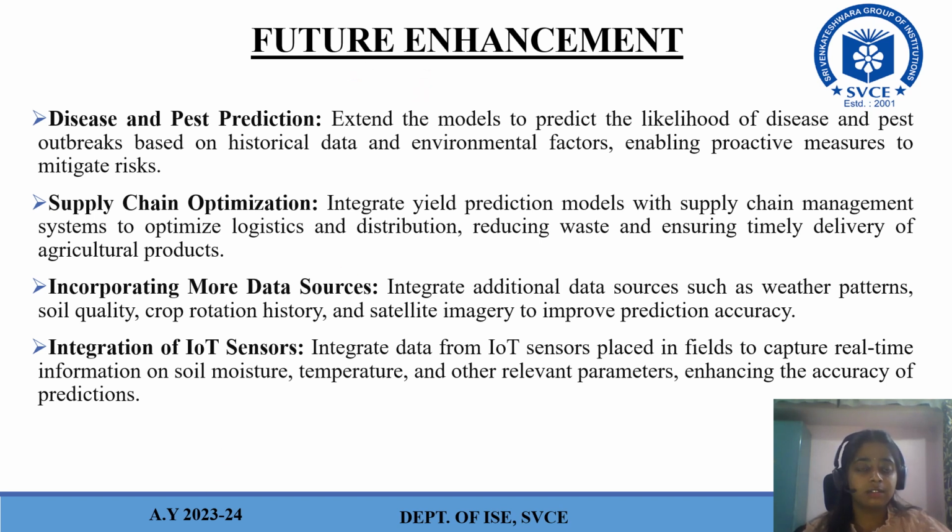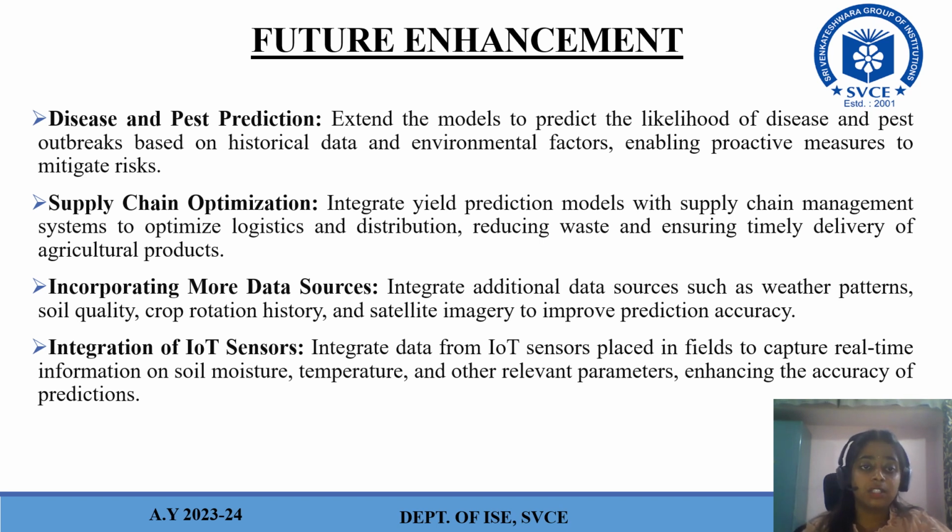Future enhancement is very important. When we build a project, we should also have some ideas about how we can enhance it in future. Some of them could be disease and pest prediction: extend the model to predict the likelihood of disease and pest outbreaks based on historical data and environmental factors, enabling proactive measures to mitigate risks.